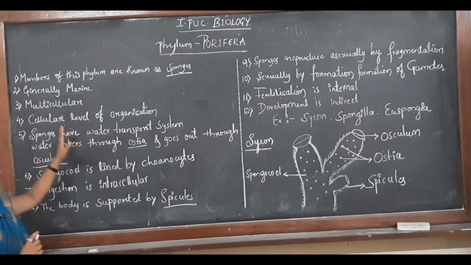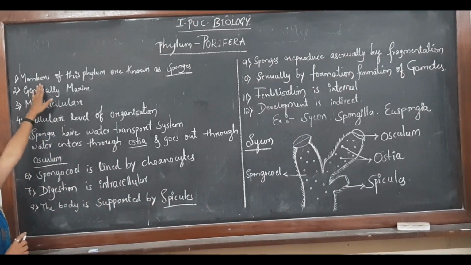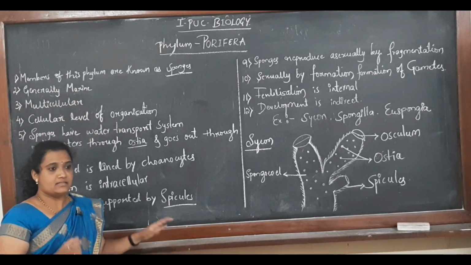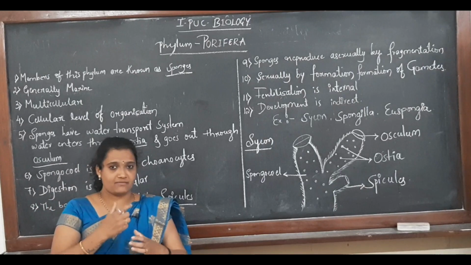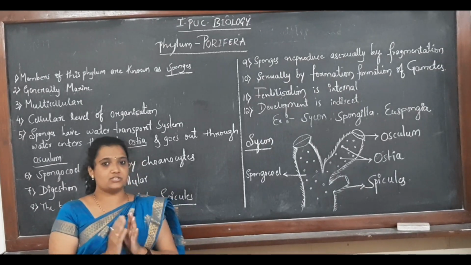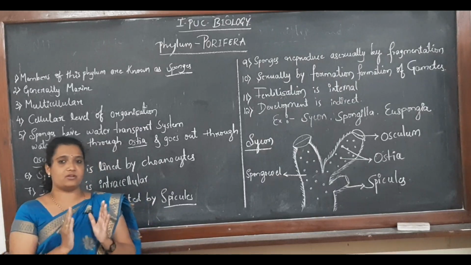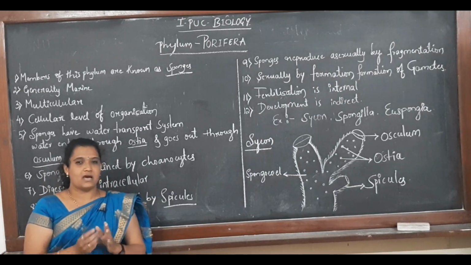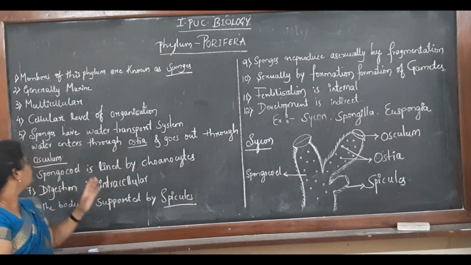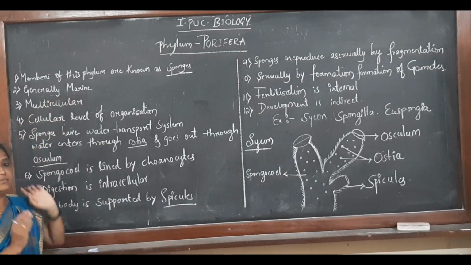Here the first character says that members of this phylum are known as sponges. Since these animals have small pores on the body, they look like sponges. So, all the members of the Poriferan phylum are commonly called sponges. Okay. Then they are generally marine.